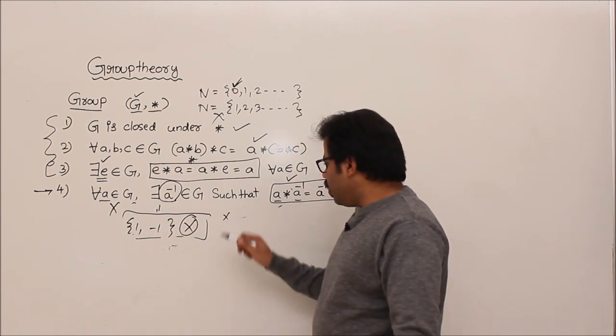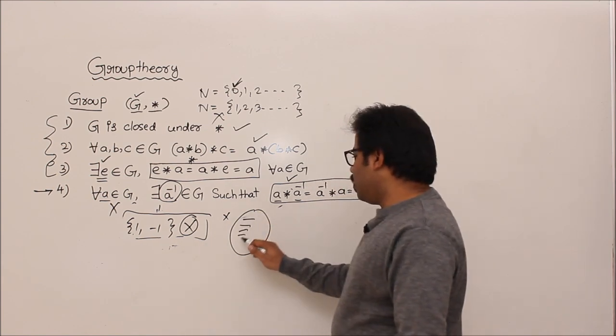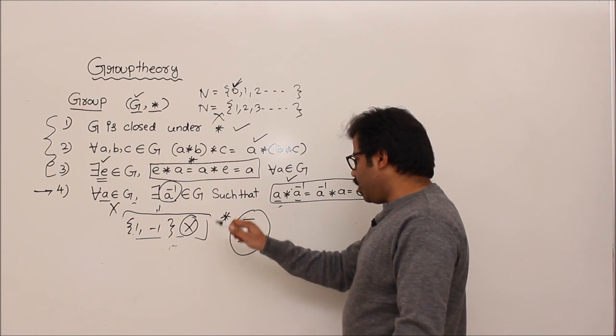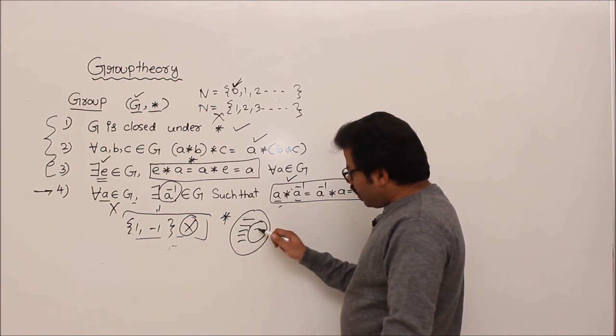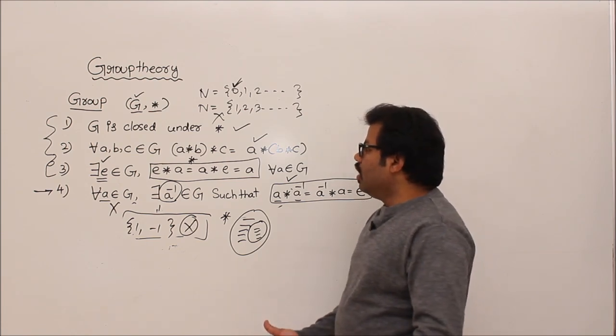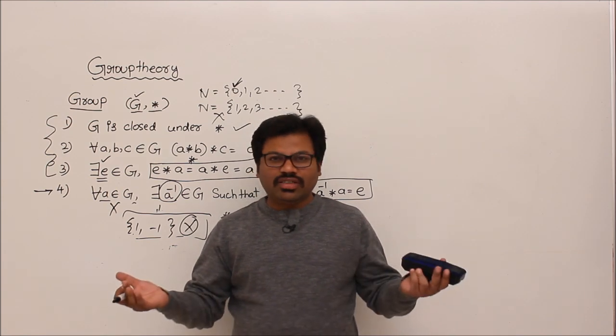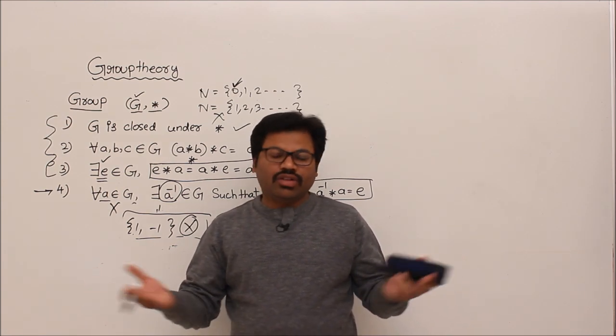From now onwards, remember, when you know that for some bigger set, some symbol is associative, then for any subset also the associative rule holds good. Because for the bigger set the associative rule holds good, which means for any three elements the associative rule holds good.